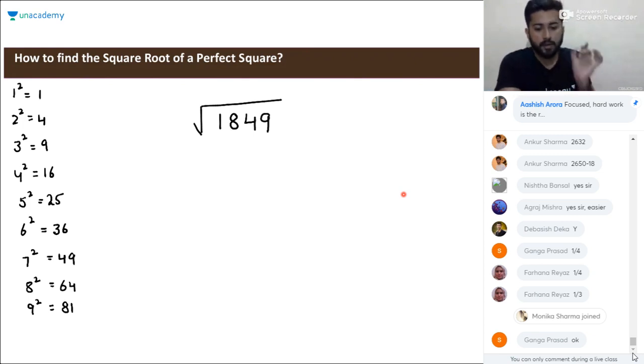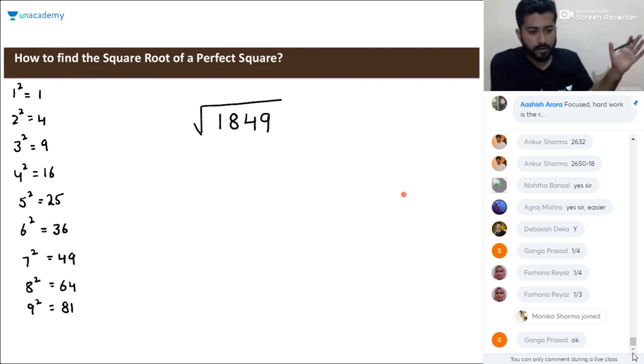How to proceed? First step, please drop all the things. If you are using any social media right now, please drop these things and put your complete focus here. When you need to calculate the square root of a perfect square, what to do? Come from the right hand, make a pair of two numbers, and a group of the remaining numbers. If you are left with one number, group it. If you are left with two numbers, group it. If you are left with three numbers, do the same thing, group it.